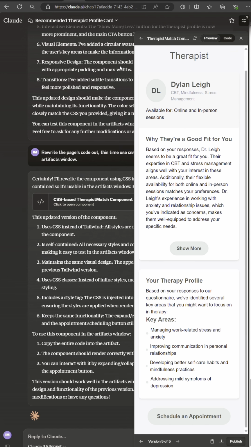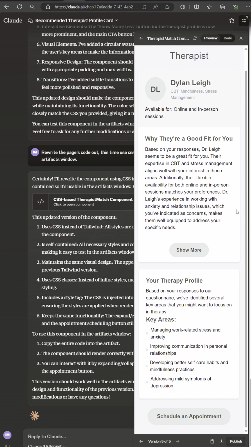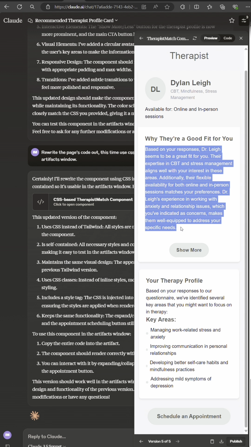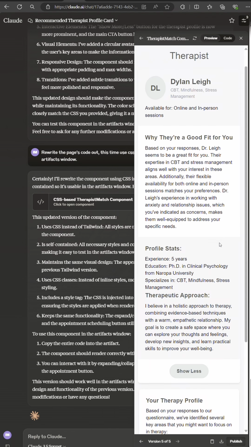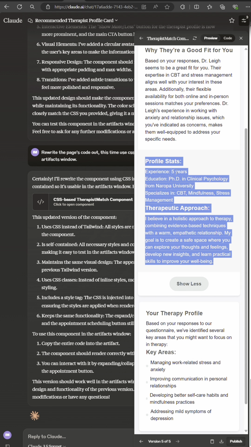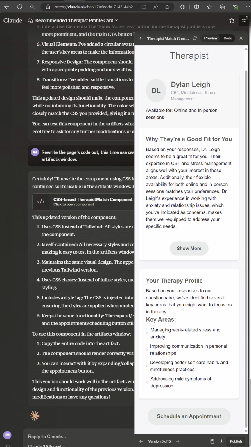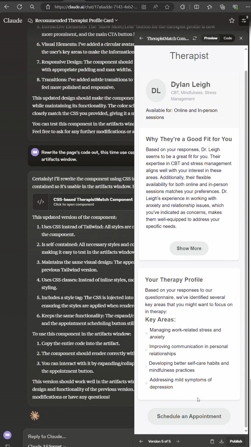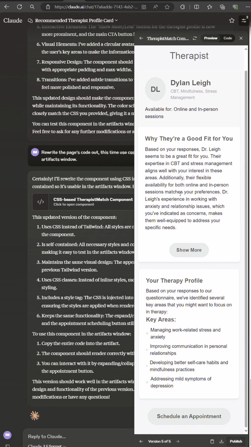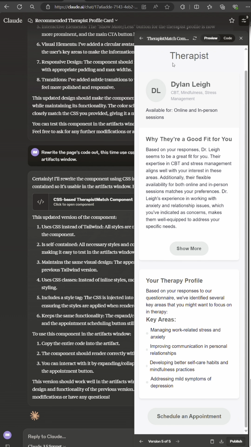And then here, I prompted Claude to give me the therapist recommendation page. I asked it to give me a card with the therapist profile, and then here is where the GPT would explain to the user why this was the therapist that was chosen for them, and then clicking into this button, it gives us more information on the therapist. This is all just prompting, telling it that this is what I want, and it gives you a version, and then it gives you another version, and another version until you finally get what you want.